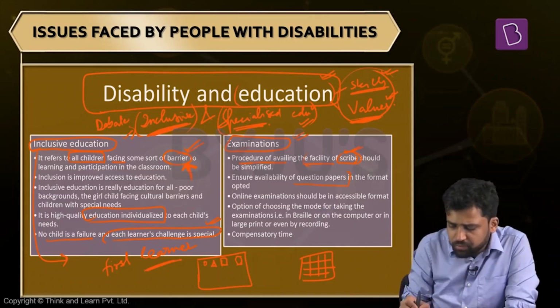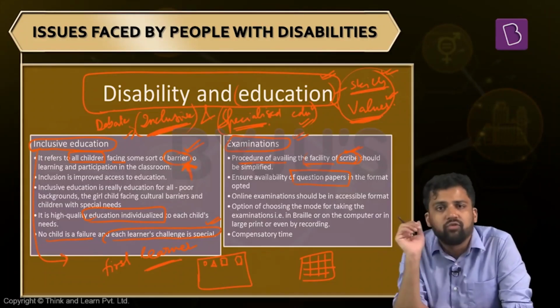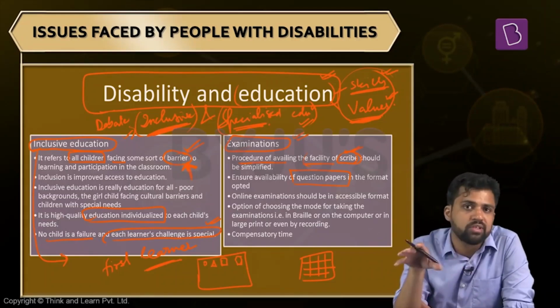Apart from that, question papers need to be in multiple formats. For example, a person with visual impairment might not be able to read the paper. So it should be in braille format, or other formats also you can consider, audio formats. So there should be options for people with disabilities.